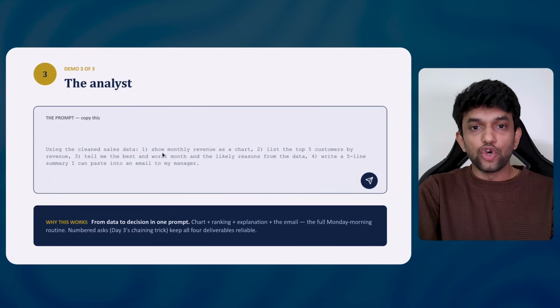I don't have to show you the next one also, the analyst. Using the clean data, sales, show monthly revenue. Okay, let me show you how data analysis is done. Using the data, show monthly revenue as a chart, list the top 5 customers by revenue, tell me the best and the worst month and likely reasons from the data, write a 5-line summary so that I can give it to my manager. Now I'm going to do the analysis.